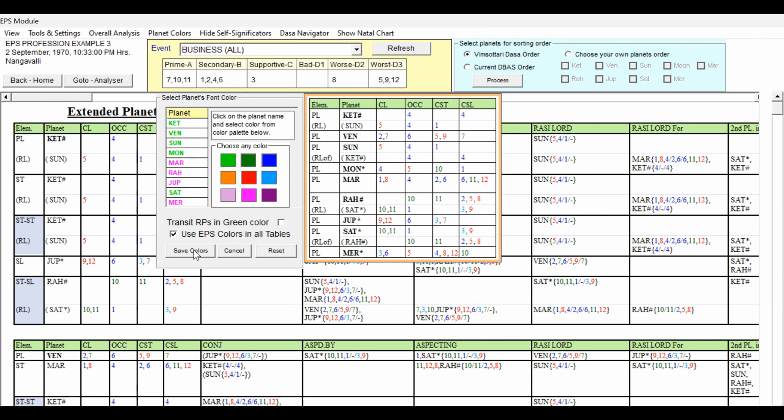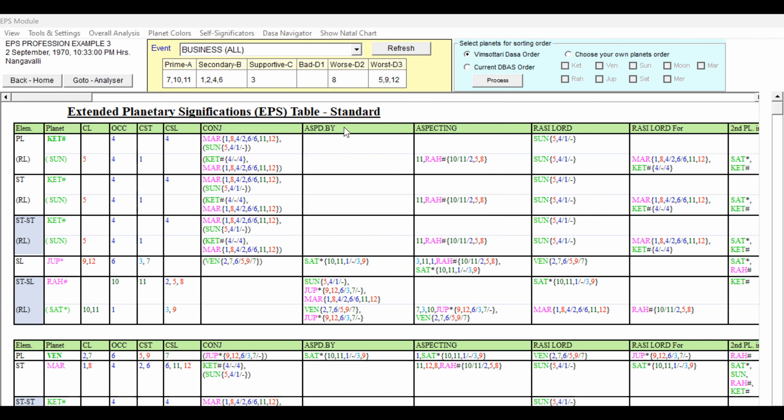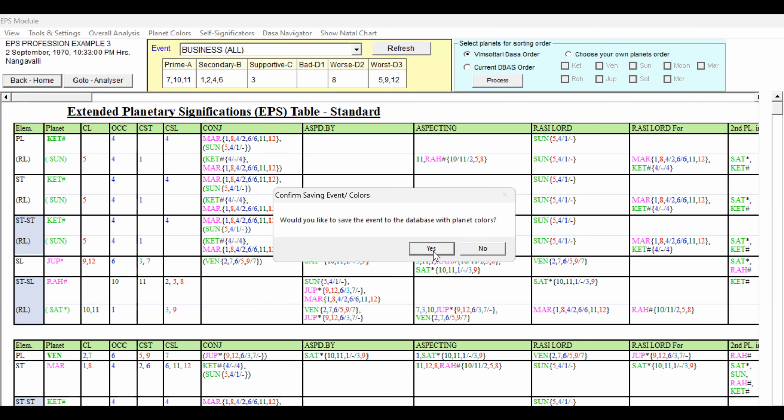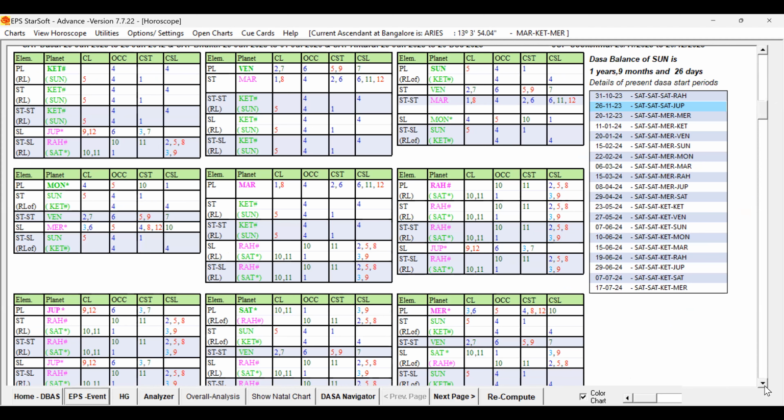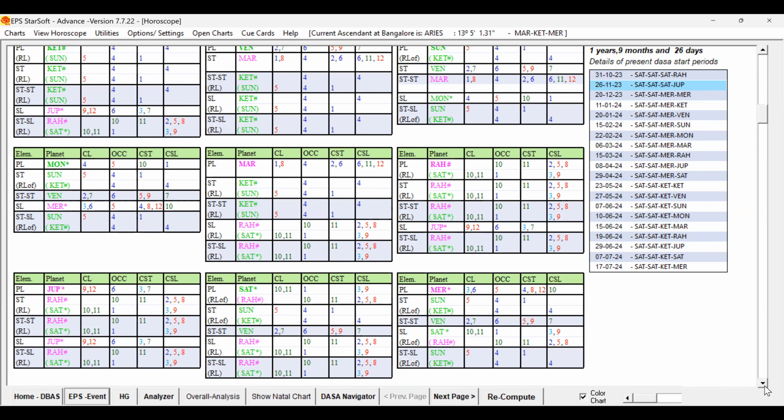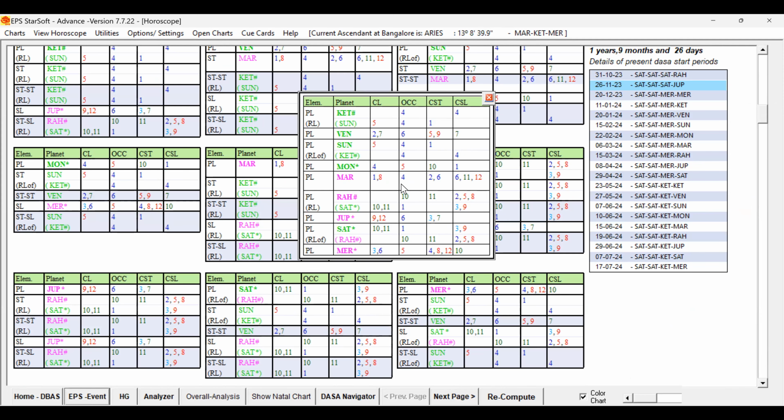So now I am going to set the colors. Now let us go to the home page. So we are now on the home page. Now we have to check the destiny. While we were studying the destiny in the first video, that is example number 3A, I was telling about the destiny on the business prospects also. Anyway, let me explain here again.